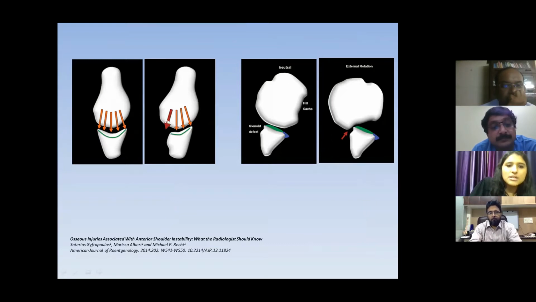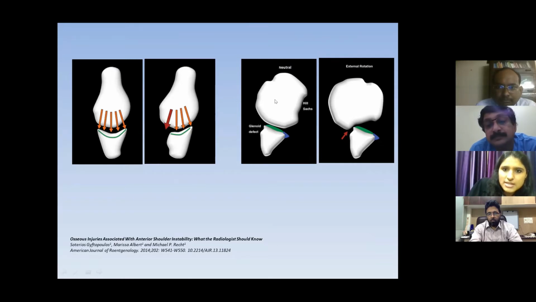So in the second diagram, in case of a glenoid defect, that is a bony Bankart's lesion, there'll be reduction in concavity of the glenoid, and thus there'll be reduced resistance to the humeral head forces, and this can lead to an increased risk of recurrent dislocations. Another important aspect is the Hill-Sachs defect. If the Hill-Sachs defect is large, then it can result in something known as the engaging Hill-Sachs lesion.